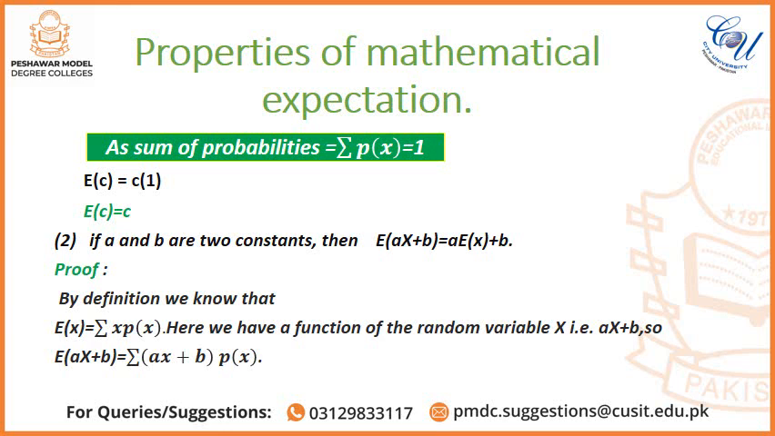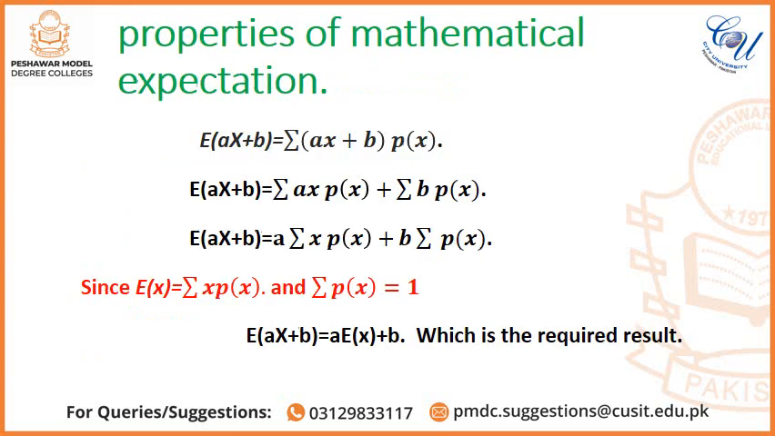Property number 2: if A and B are two constants, then E(AX + B) = A E(X) + B. Proof: by definition we know that E(X) = summation X into probability of X. Here we have a function of the random variable X, that is AX + B, so E(AX + B) = summation (AX + B) into probability of X. Now apply summation individually, so E(AX + B) = summation AX into probability of X plus summation B into probability of X.